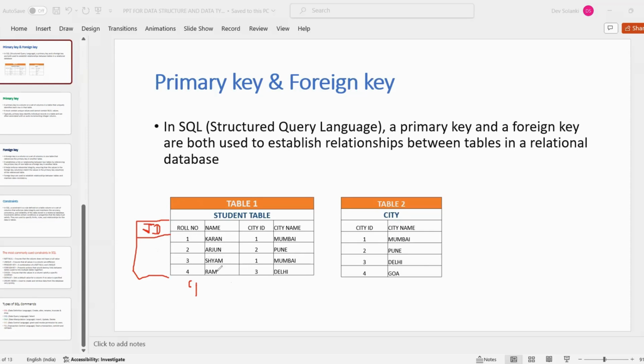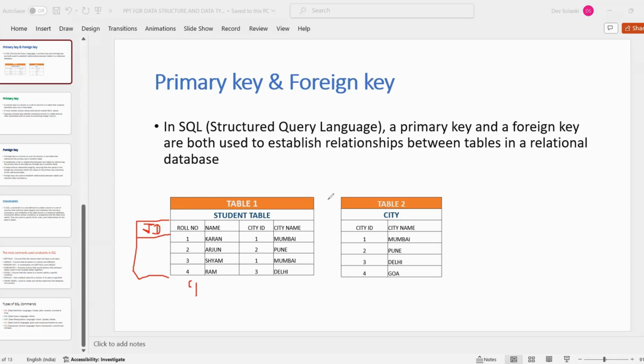It is possible that two persons can have the same name. That is why we use a primary key for its uniqueness. But only one column should be considered as the primary key, not two columns. I think this is the best explanation for the primary key.